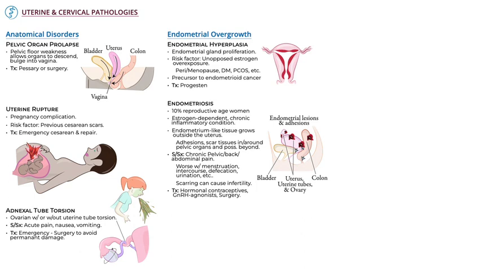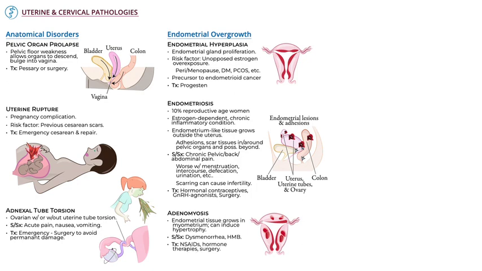Lastly, in this category, indicate adenomyosis. This is when endometrial tissue grows within the myometrium. Large lesions can cause myometrial hypertrophy, and it can cause dysmenorrhea and heavy menstrual bleeding. Treatment for this includes NSAIDs for pain management and hormonal therapies to limit endometrial tissue growth, and surgery to remove the adenomyomas. Now, endometritis, which is infection of the uterus that can affect all layers.